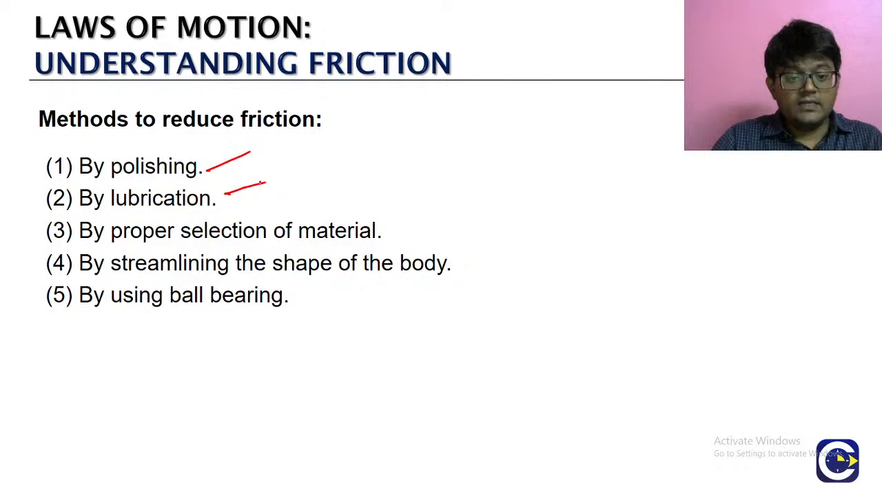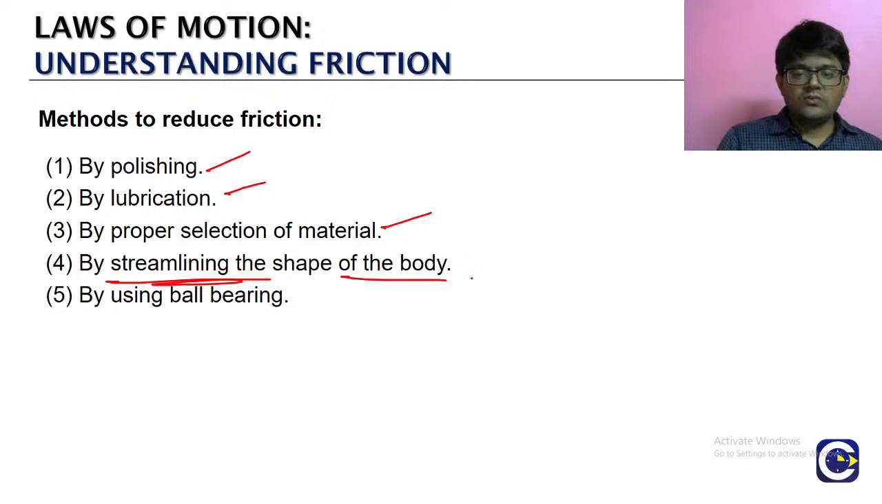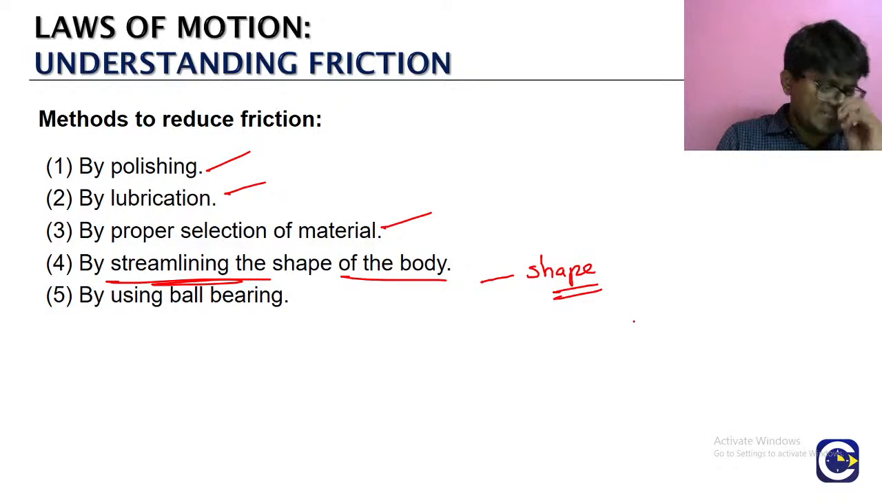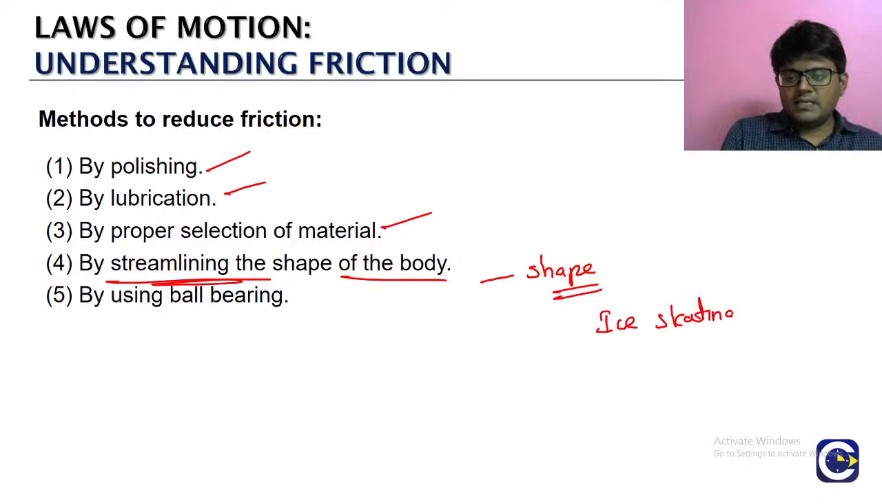Isn't we said the friction also depends upon the nature and the type of material? So appropriate நம்ம அந்த material choose பண்ணா அதுல இருந்து we will be able to reduce the friction. And by streamlining the shape of the body. இது என்ன தெரியுமா? It's like when you have a particular shape, like you would have seen the objects which are like in the ice skating, etc. Ice skating மாதிரி இதுல you will see the things that are used, whether the shape of that